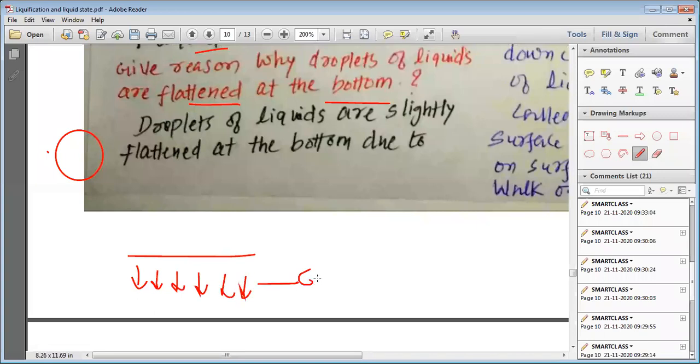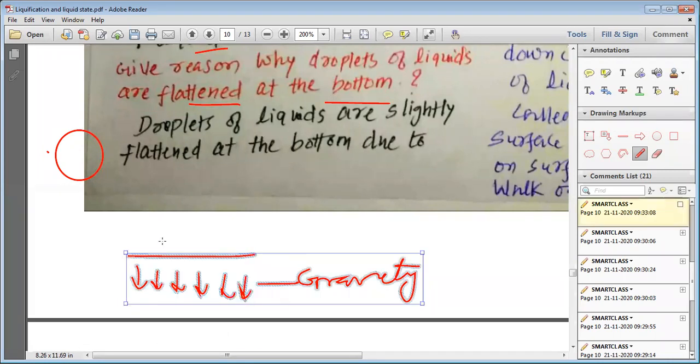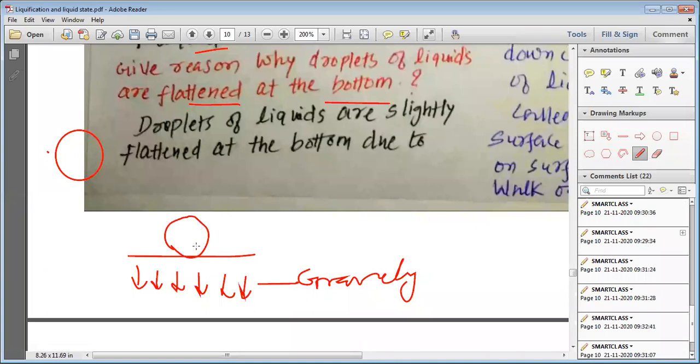So in the effect of gravity, the bottom of the spherical droplets turns a little bit flattened, and these droplets of liquid are slightly flattened at the bottom.